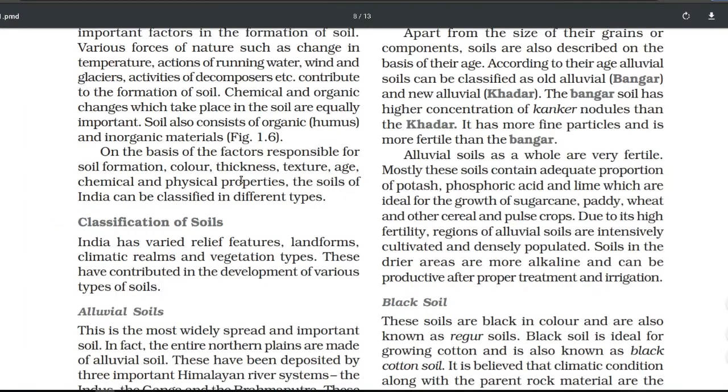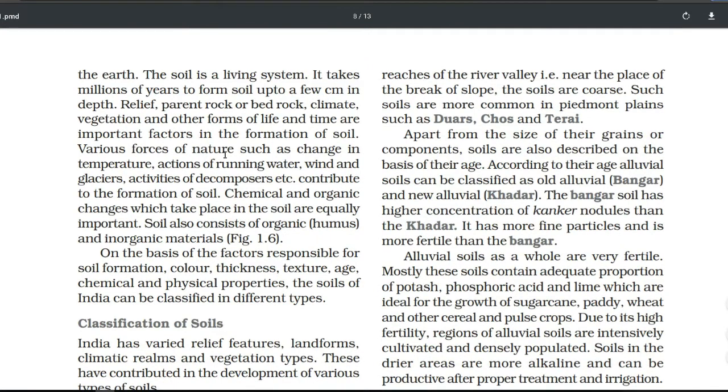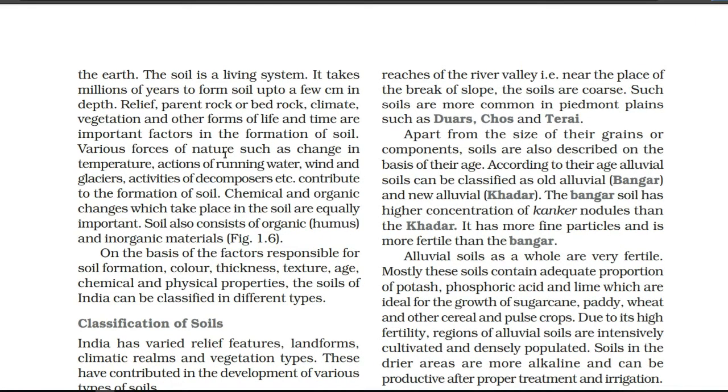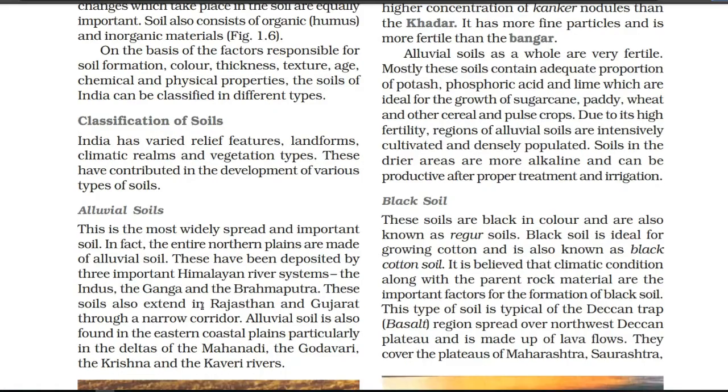Here, of course, it is mentioned about the classification of soils, that due to different chemical properties, different kinds of soils are found throughout the whole country. It is totally based on soil formation, color, thickness, texture, age, and chemical and physical properties. So on the basis of this, we have different kinds of soils in India. Let's see all kinds of soils. We have a total of 6 types of soils. So one by one we are going to read.